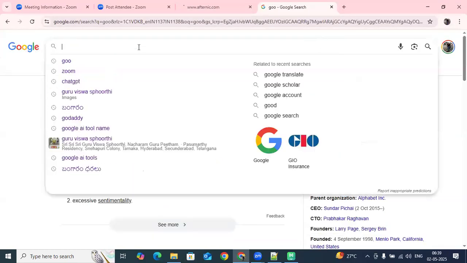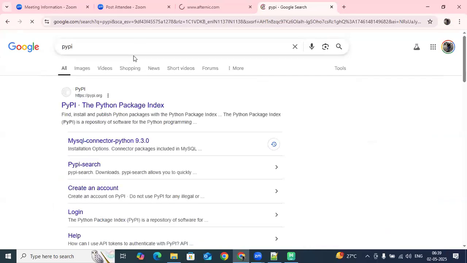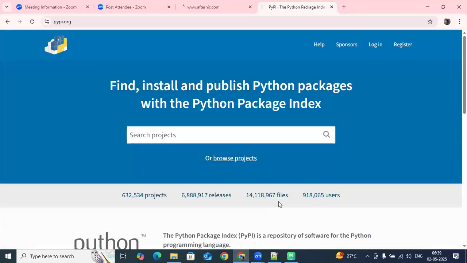From the Play Store. So the Play Store is one repository. In the repository, all the applications are already available. We are just installing from there.